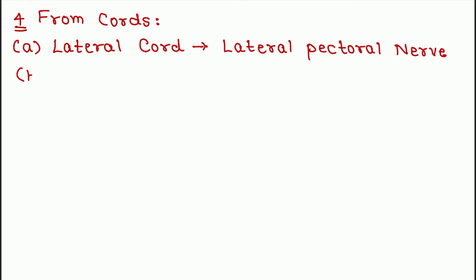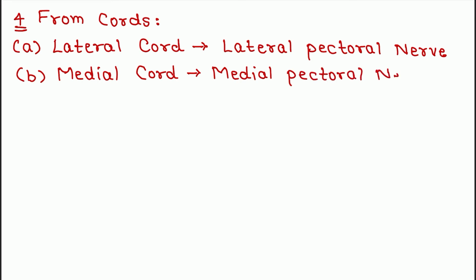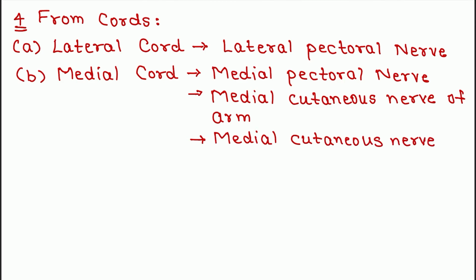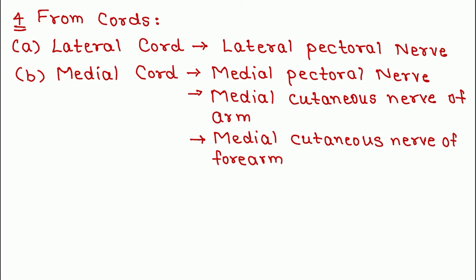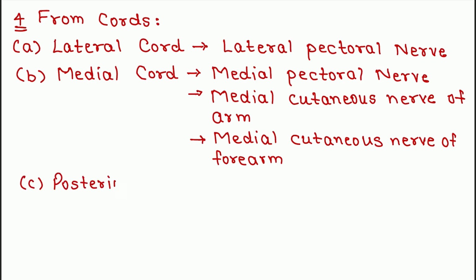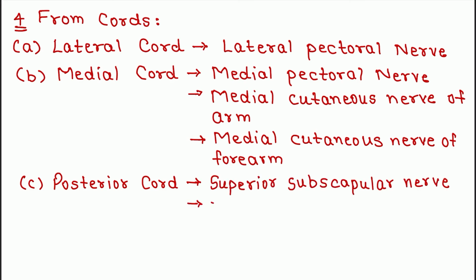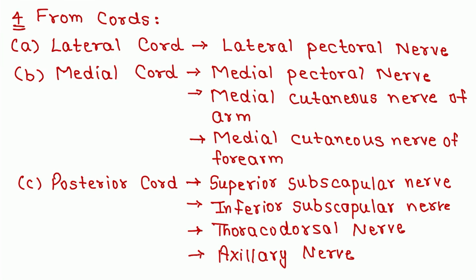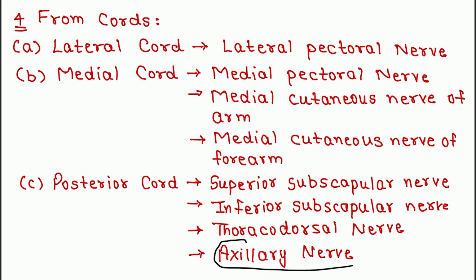Now there are five branches arising from medial cord: medial pectoral nerve, medial cutaneous nerve of arm, medial cutaneous nerve of forearm, medial root of median nerve, and ulnar nerve. And there are five branches arising from posterior cord: superior subscapular nerve, inferior subscapular nerve, thoracodorsal nerve, axillary nerve, and radial nerve. We can say axillary nerve and radial nerve are two terminal branches of posterior cord.